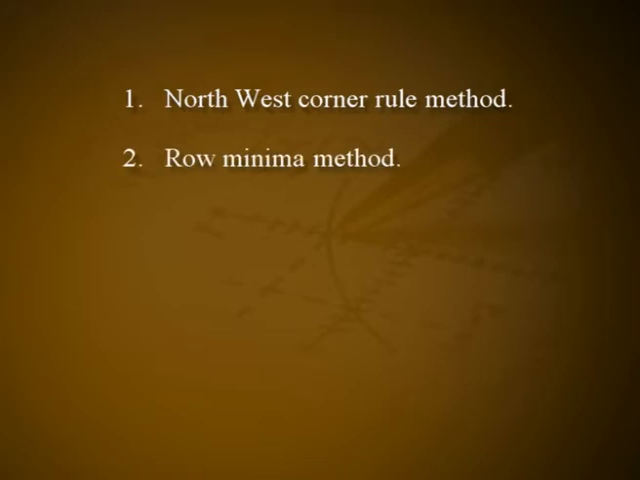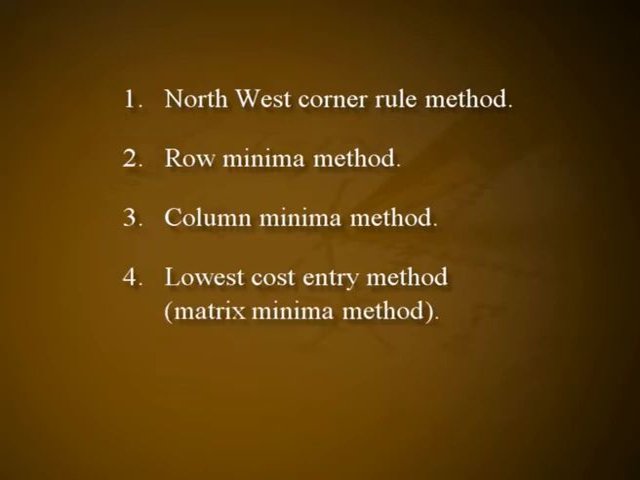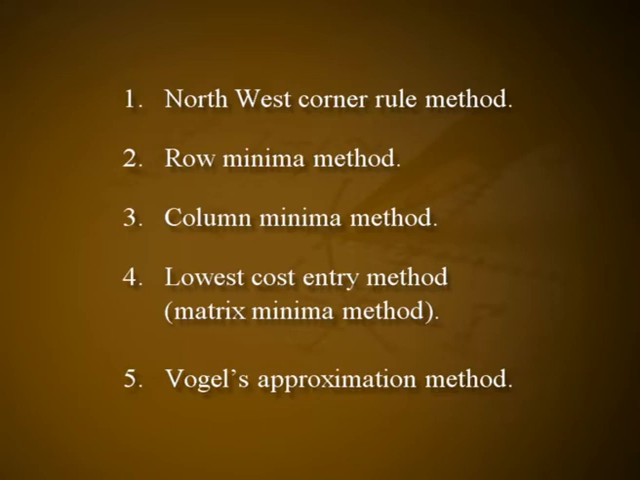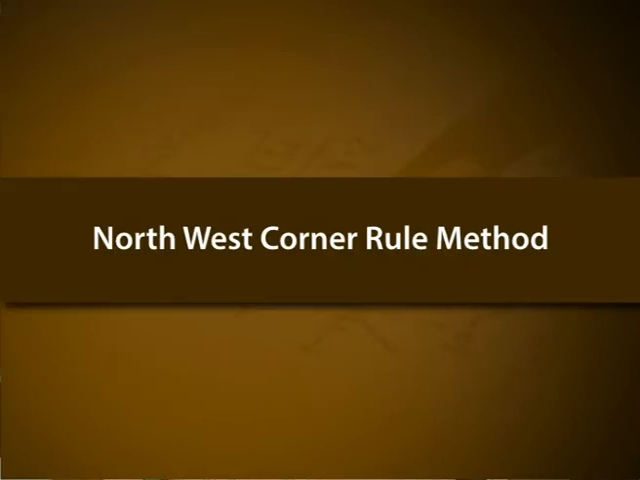It is always possible to assign an initial feasible solution to a transportation problem in such a manner that the rim requirements are satisfied. This can be achieved either by inspection or by following some simple rules. The simplest procedures for initial allocation are given below. 1. Northwest corner rule method. 2. Row minima method. 3. Column minima method. 4. Lowest cost entry method or matrix minima method. 5. Vogel's approximation method.